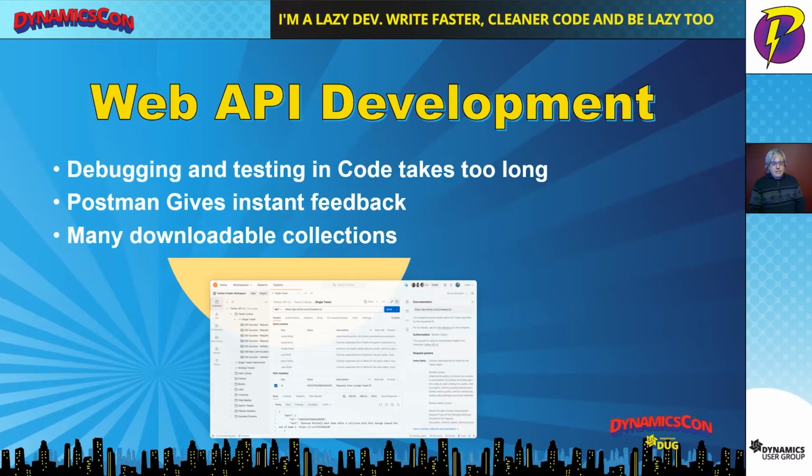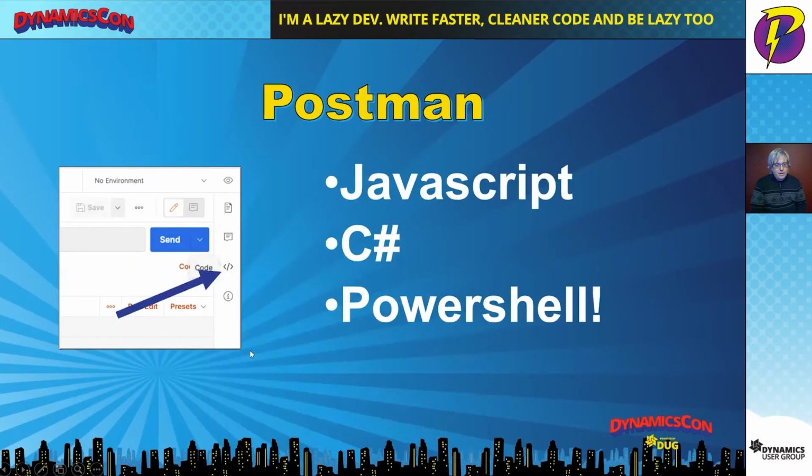Postman is going to give you instant feedback about whether you got a successful callback or not, and there's tons of downloadable collections that are available. So you're not even having to write the code yourself the first time. Postman also has a little known feature off to the right that has the ability to emit JavaScript, C# or PowerShell code for you based off of the URL that you've created. So it's going to take it even one step further, and you don't have to write the code yourself.